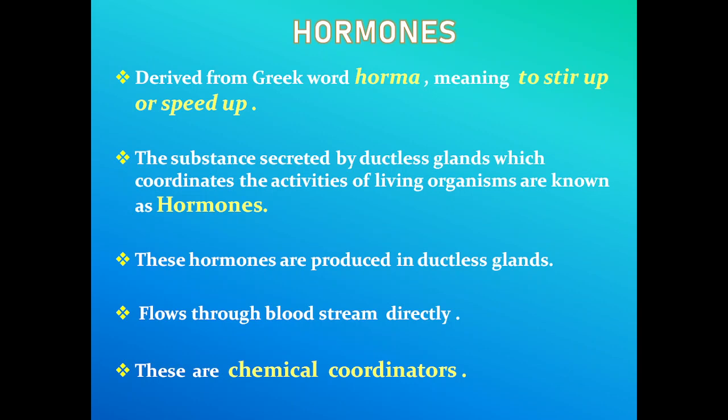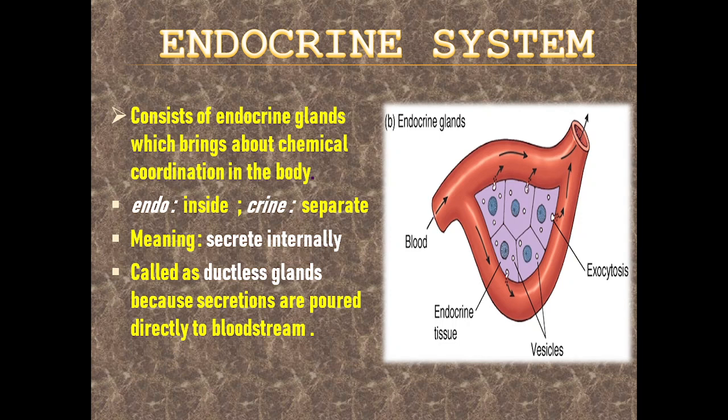These hormones are produced in ductless glands. Remember it, ductless glands. They flow through the bloodstream directly. These are known as the chemical coordinators. Now the endocrine system. Why do we call it the endocrine system? We are going to know it now.